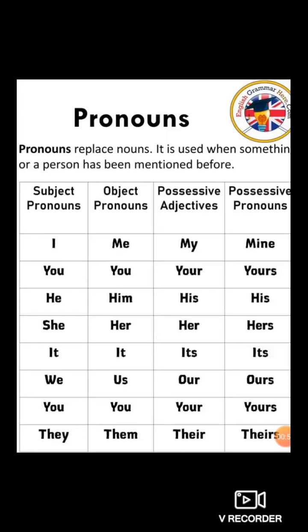Similarly object pronouns are there: me, you, him, her, etc. So these all are known as pronouns. Instead of noun, instead of name, we used pronoun. So pronoun replaces nouns. Let us see more examples of pronouns and try to understand the concept of pronoun with the help of more examples.